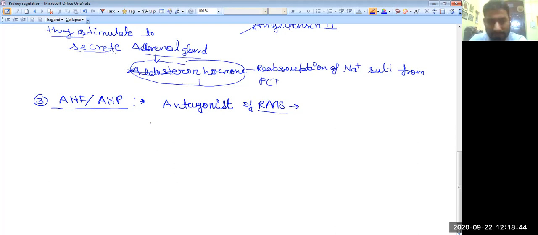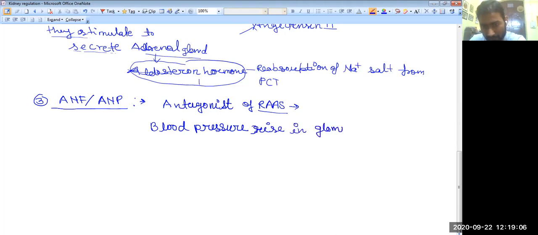When the blood pressure rises in the glomerular region, then what will happen?